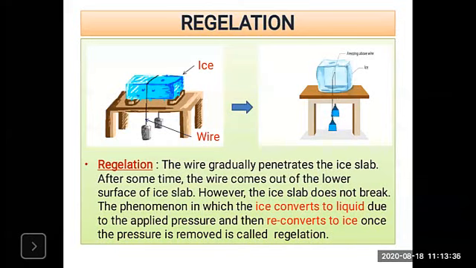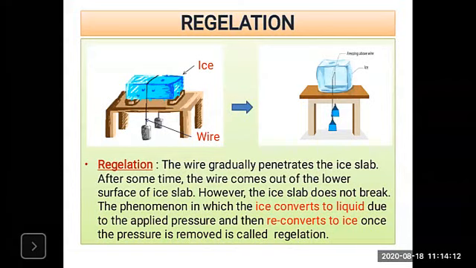Because of the pressure, the ice converts into liquid, and after that it reconverts into ice when the pressure is removed. So look at the definition: the phenomenon in which ice converts to liquid due to applied pressure and then reconverts to ice once the pressure is removed is called regelation.